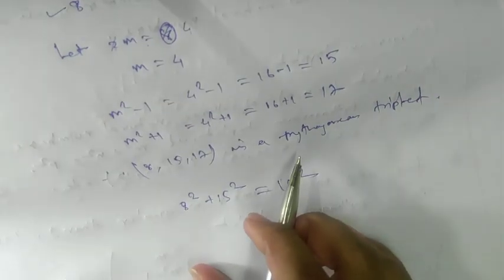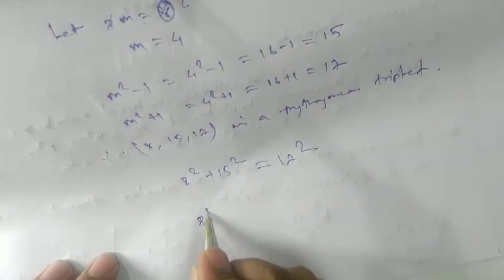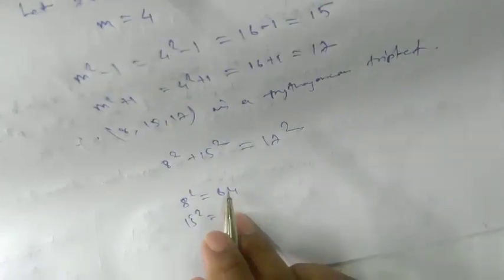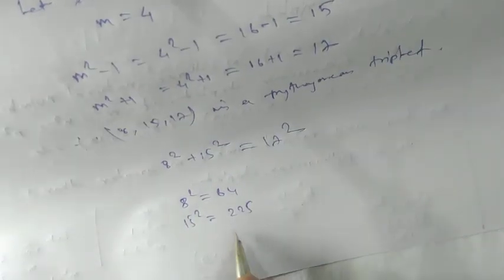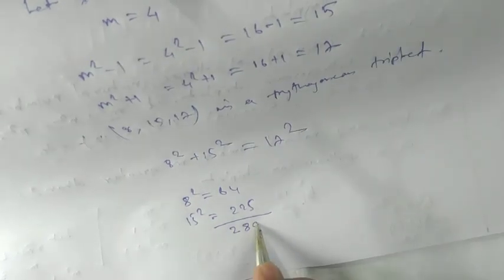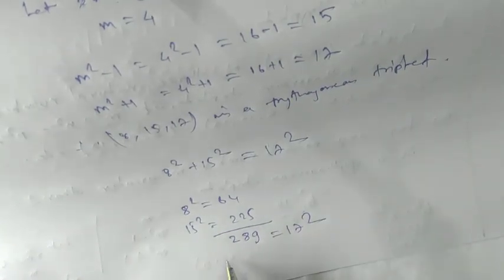Okay, so let's try to find out if it is correct or not. So here we have 8 square equals 64, and 15 square equals 225. Now if you add them, you are getting 289, which equals 17 square.